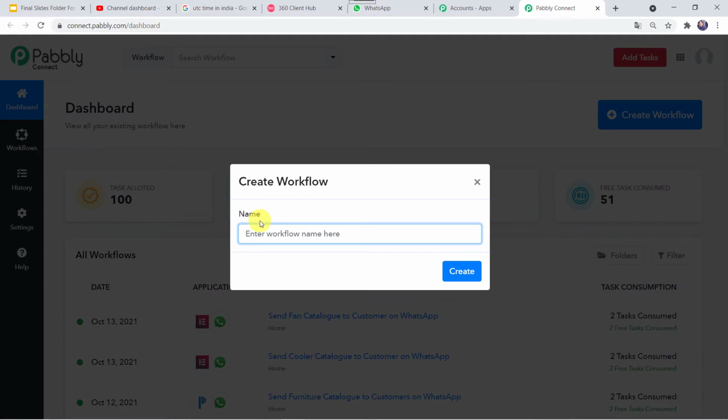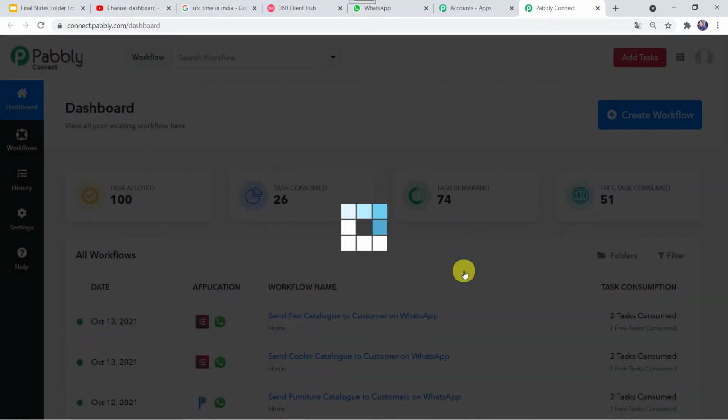So let us give the workflow name as send YouTube channel stats on WhatsApp. Okay, so here I have given the workflow name as send YouTube channel stats on WhatsApp. You can give any workflow name as per your requirement. And now let's click on create.